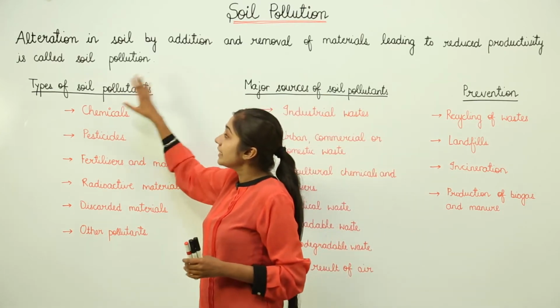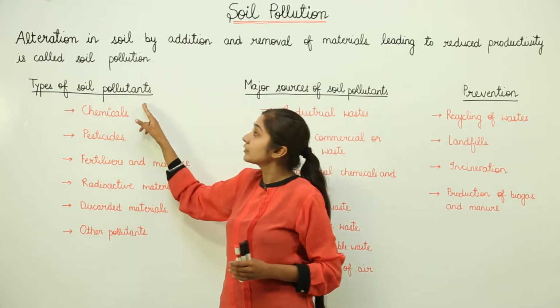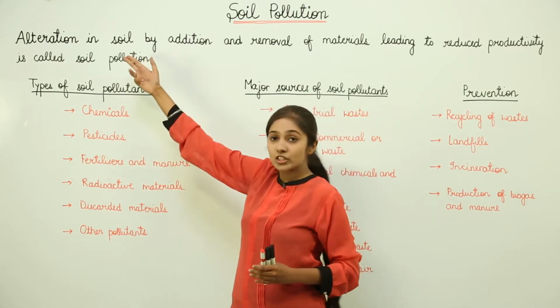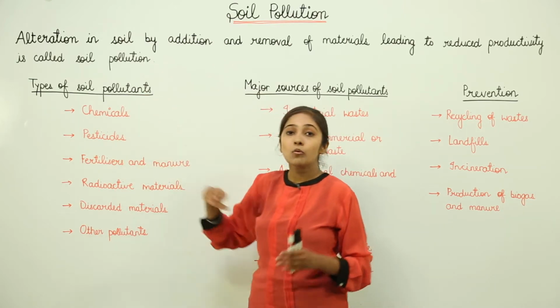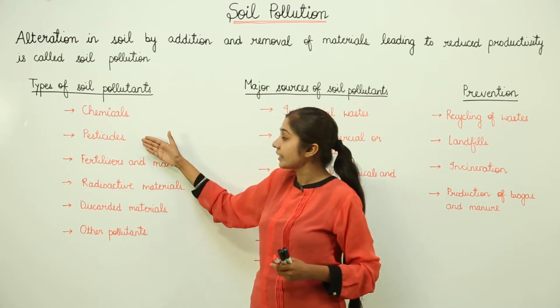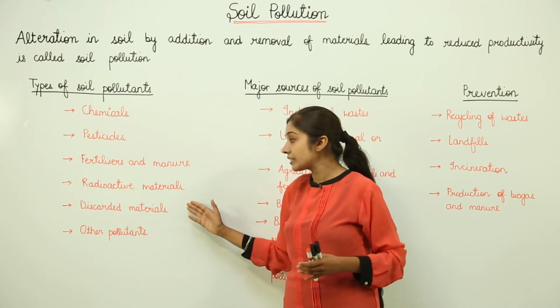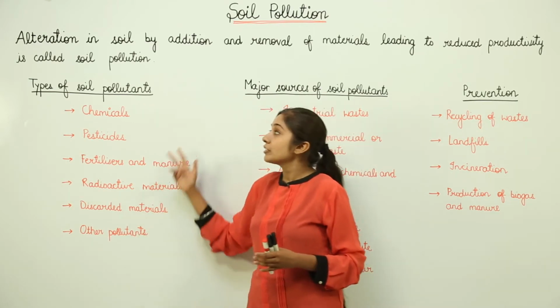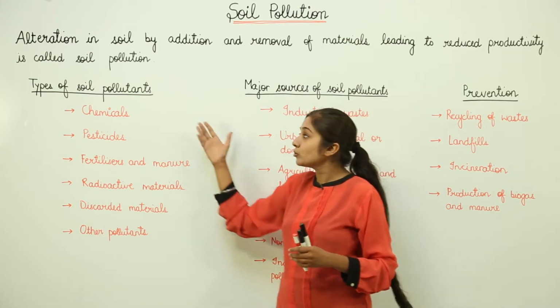After this, we will be dealing with types of soil pollutants. Now, pollutants are the ones which are going to cause this alteration in the soil properties. So, they are known as soil pollutants. Now, what are the types of these soil pollutants? We have chemicals, pesticides, fertilizers and manure, radioactive materials, discarded materials and other pollutants which actually act as soil pollutants. So, let us discuss these soil pollutants one by one.